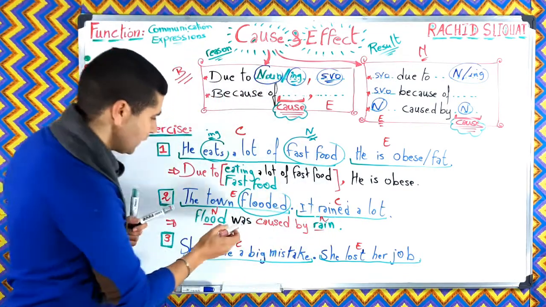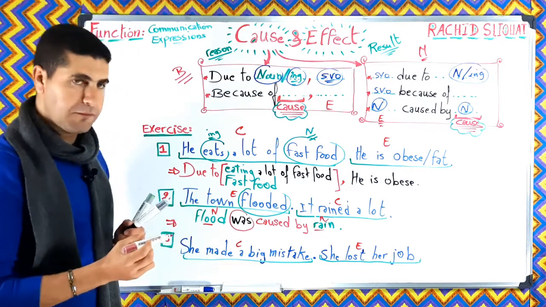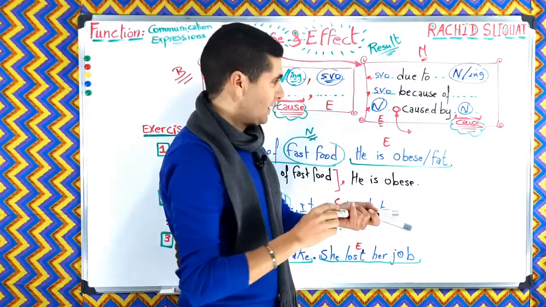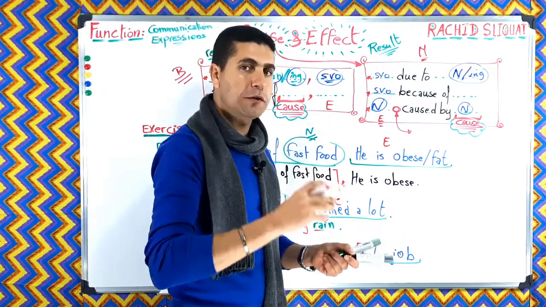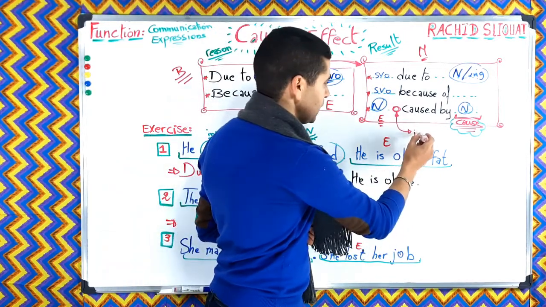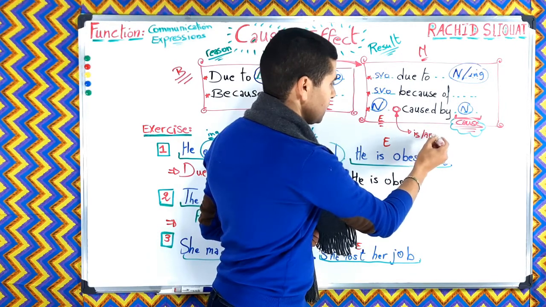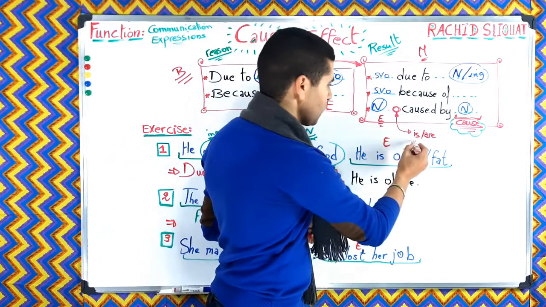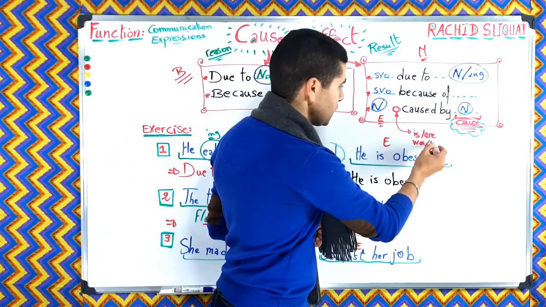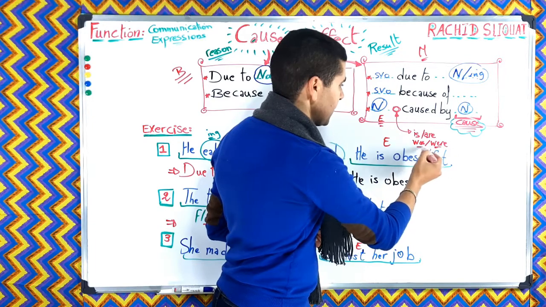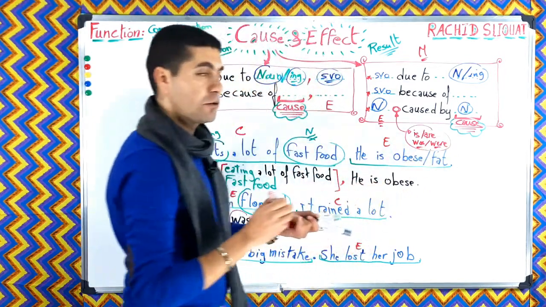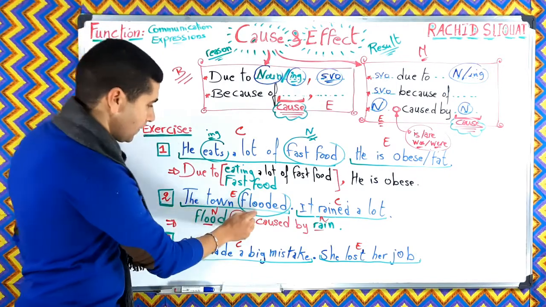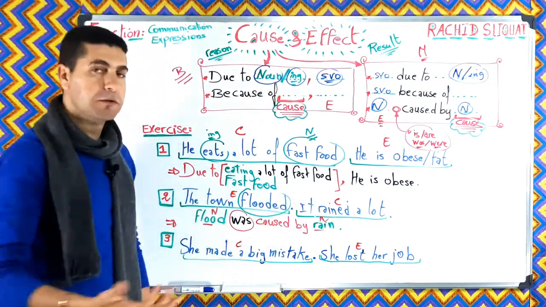What you have to pay attention to is the verb to be, okay? So here we need to add the verb to be, okay? And as I said, the verb to be can be in present or in the past. For example, is for singular and are for plural. This is something to do with the present. And if it is the past, it will be was. This is for singular and were for plural. So pay attention to the verb to be. All right, so flood was caused by rain. As I said, here we have the past. That's why we use the verb to be in the past.